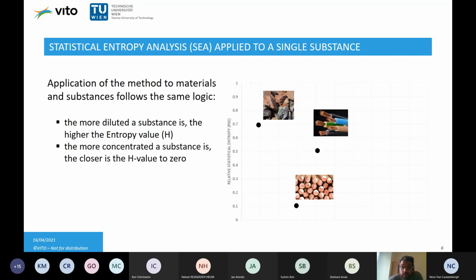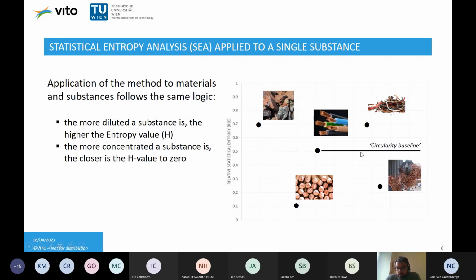And usually this pure copper is integrated in a certain type of product or subassembly, which increases statistical entropy again. Now, when these cables become waste, for example, statistical entropy increases further because these are mixed with other fractions.